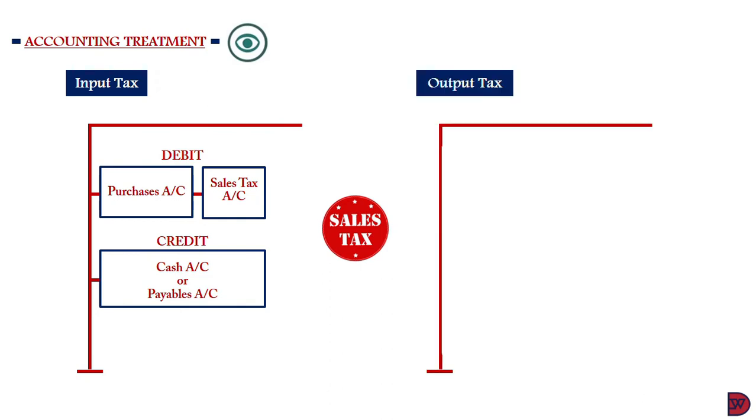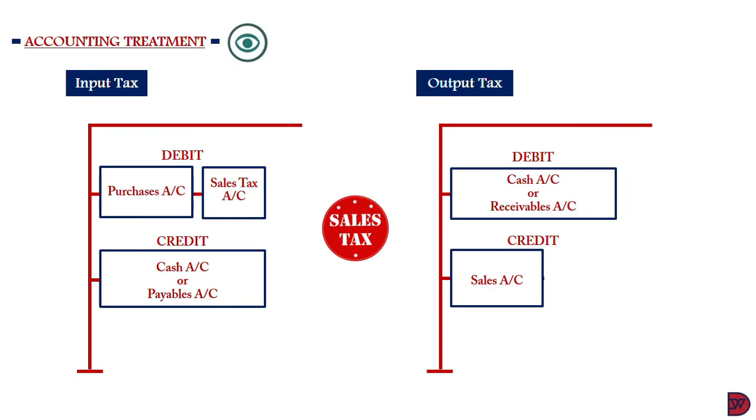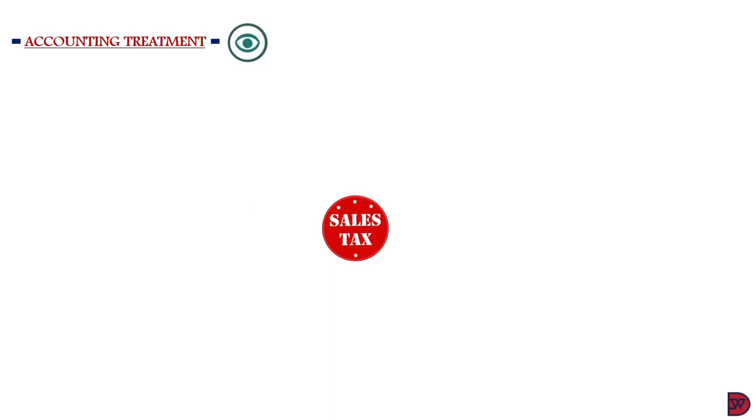When we move to the output tax, we'll have to debit the cash account if it is a cash sales, the receivable account if it is a credit sales, with the tax inclusive amount. Then we credit the sales account with the tax exclusive amount. Then we credit the sales tax with the sales tax amount. Now note that in the statement of financial position, the purchases that you will see will be exclusive, so is the sales. Let's also look at accounting treatment when the tax is paid or is received.